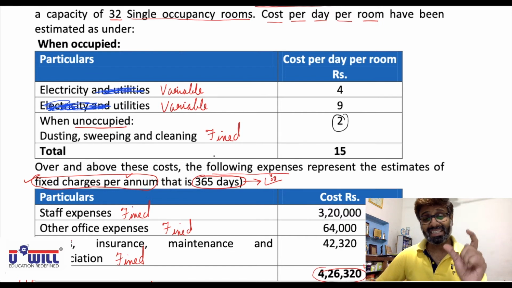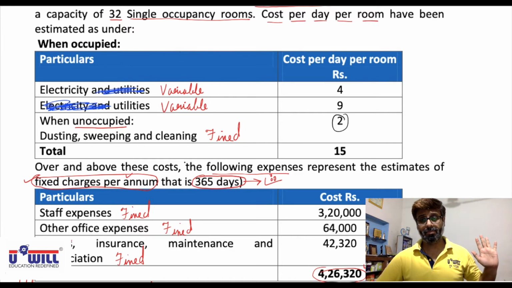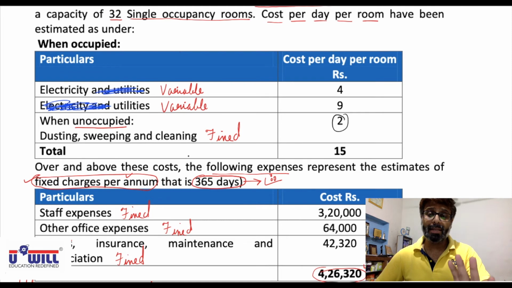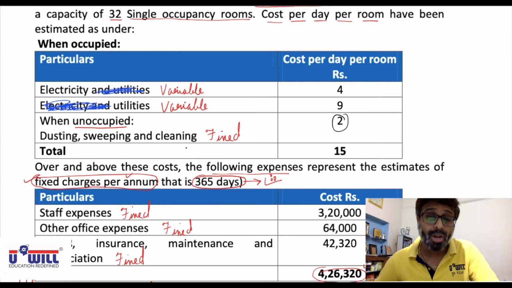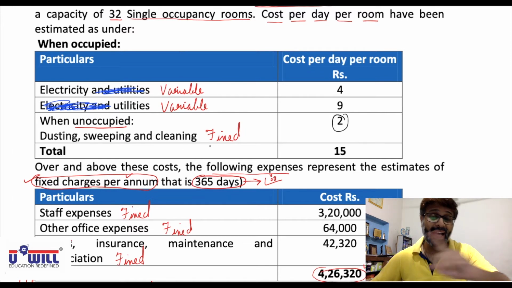So even if only 60 rooms go on rent, you will have to pay the wages for cleaning all the 32 rooms. Tell me, if you go on holiday for 1 week, don't you pay the money to your servant or maid coming at your house? You have to pay for the whole month. Or if there are 5 members in your family, 4 members go out, 1 person only staying for 10 days. Will the maid charge less money? No. She is going to clean the entire house, so she will charge for the entire house for all 30 days.